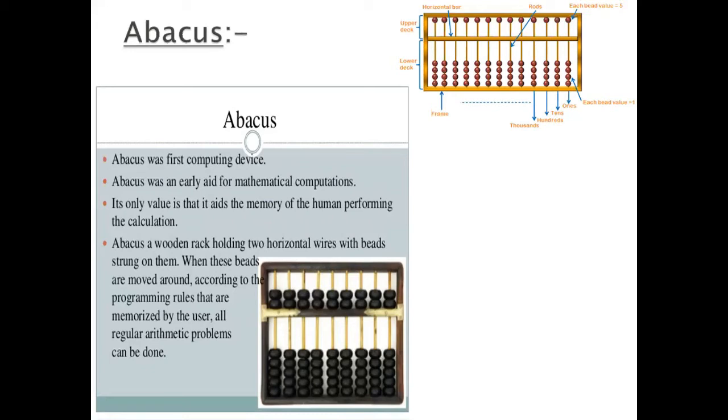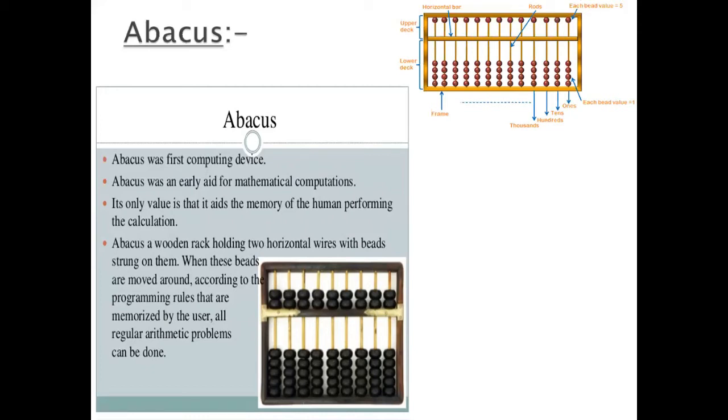It is also known as a counting frame. Its invention was in the 12th century in China. There are three types of abacus: the Chinese abacus, the Japanese abacus, and the modern abacus.